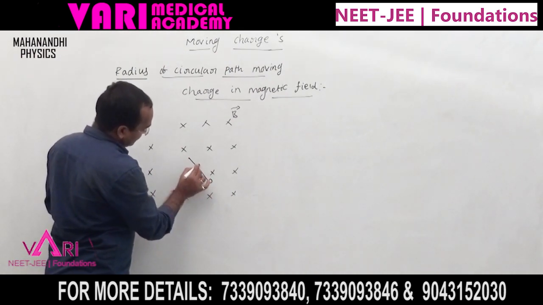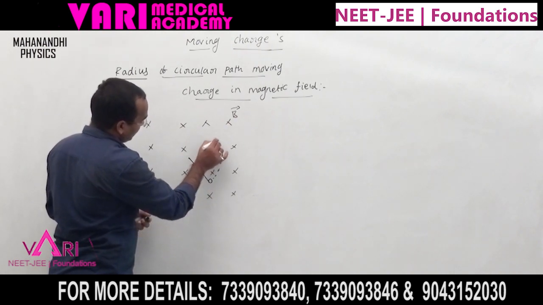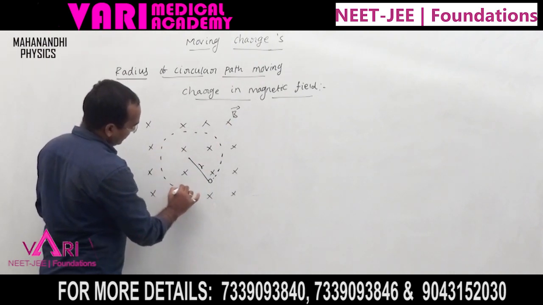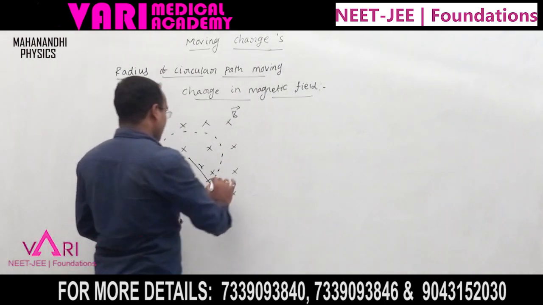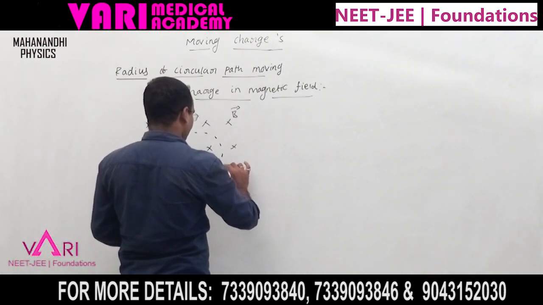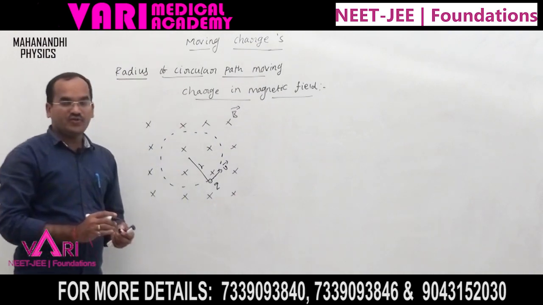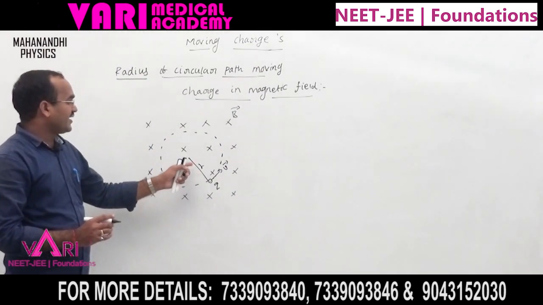This is the radius, the charge is q, and the velocity vector is in the v bar direction. Now how much is the radius?